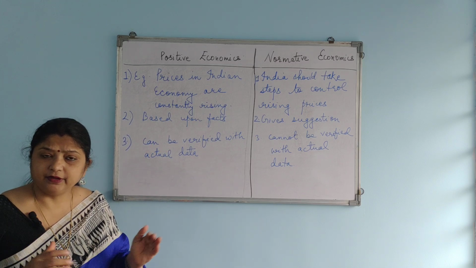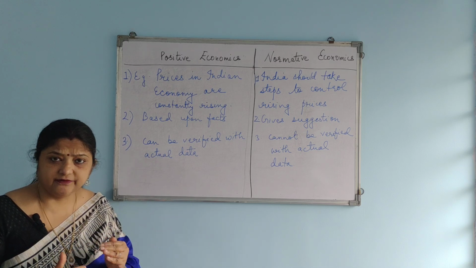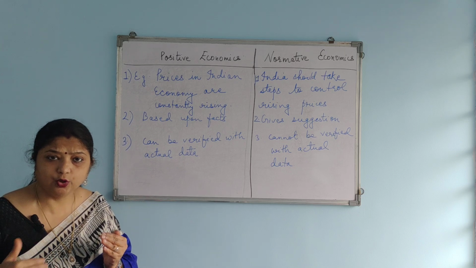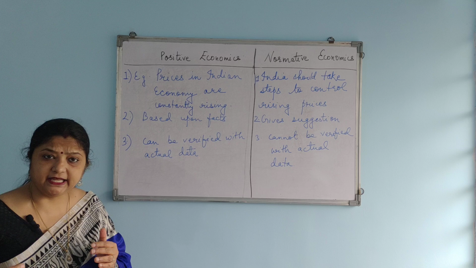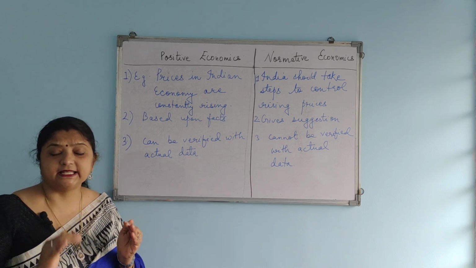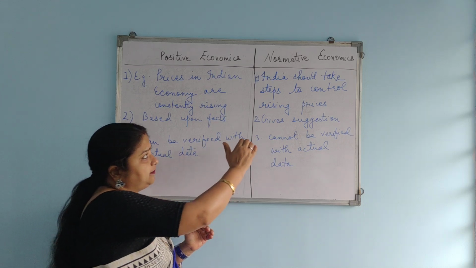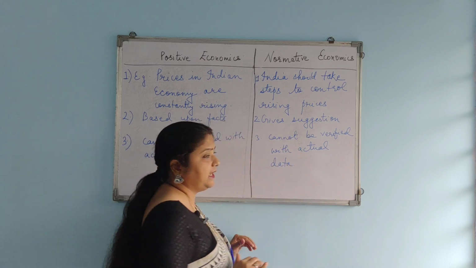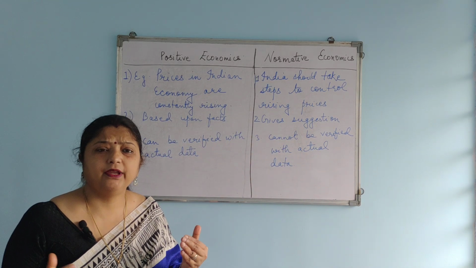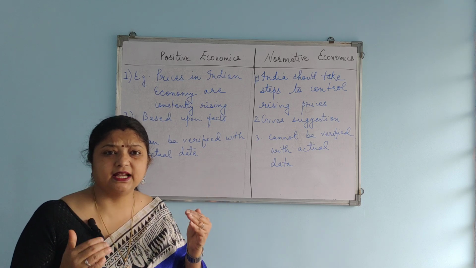We are not taking this statement from anywhere. We have observed, we have gone through the facts, we have seen the data, and only then are we saying the prices in the Indian economy are constantly rising. Okay, now see this statement: India should take steps to control rising prices. Here, the statement is saying that India should take steps. So what are these statements?